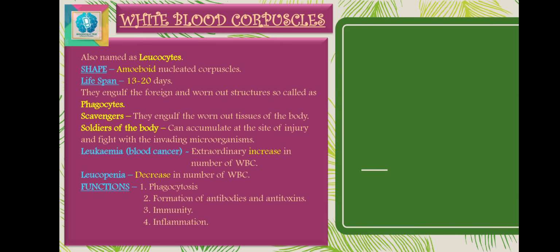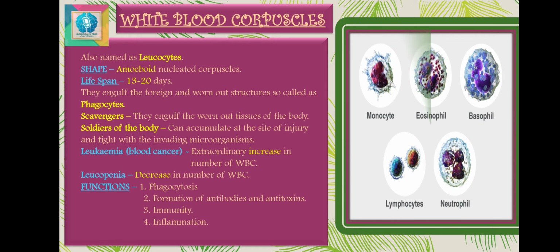The second type of the cellular element is your WBCs, which are termed as your white blood corpuscles or leukocytes. They are amoeboid nucleated corpuscles. They vary from 5,000 to 9,000 per mm cube of human blood. WBCs are produced either in the bone marrow or in the lymphoid tissues such as lymph, spleen, etc.